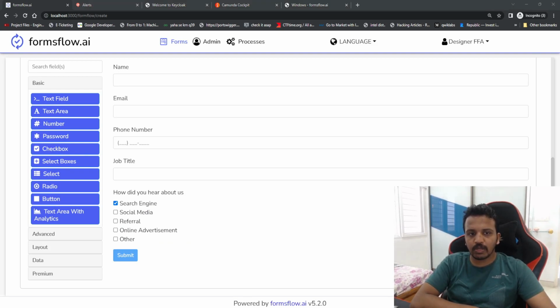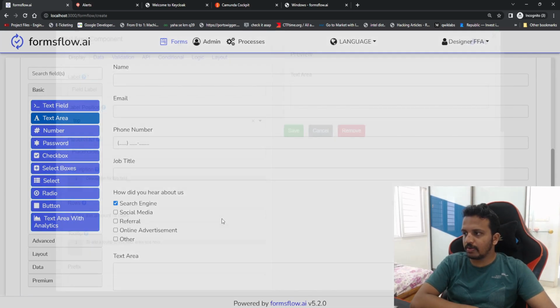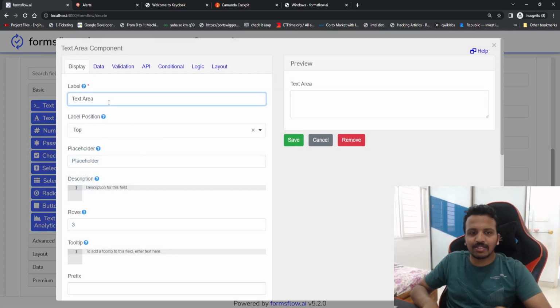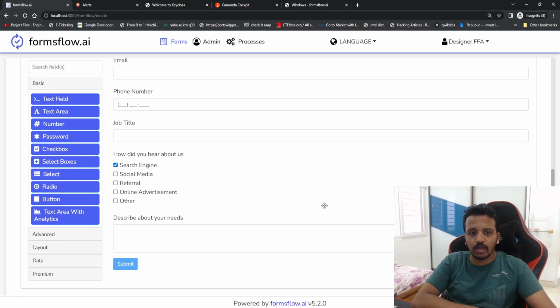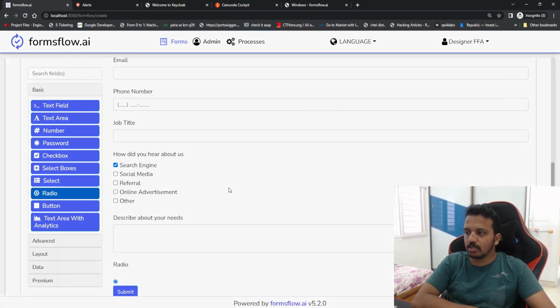Let's try to add just a text area, and we'll add one more question. Let's call it, maybe, describe about your needs. Okay, and we can add more customizations here, but as of now I am fine. And finally, let's add a radio button as well, just to see how it looks.